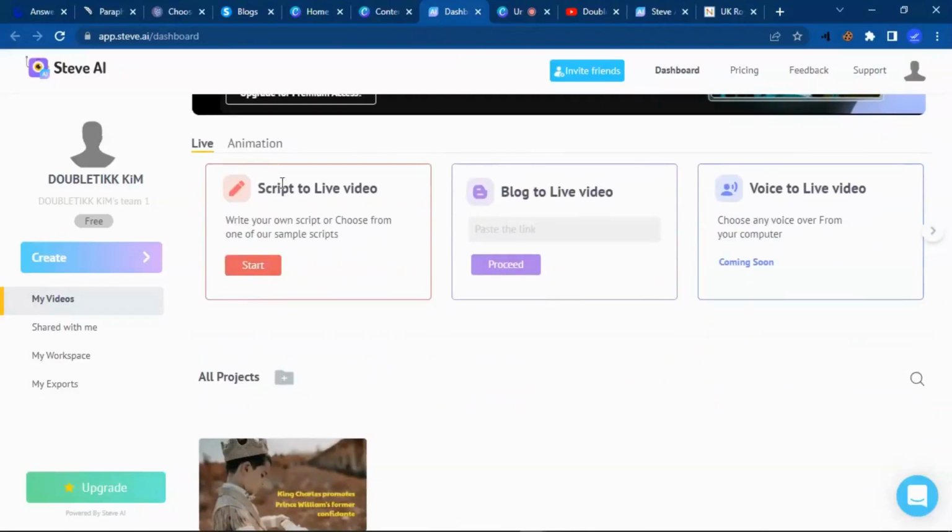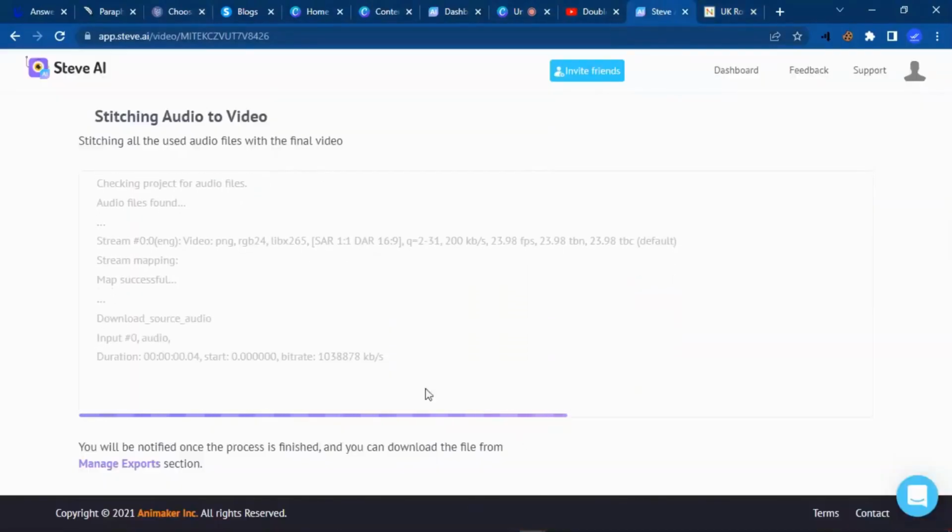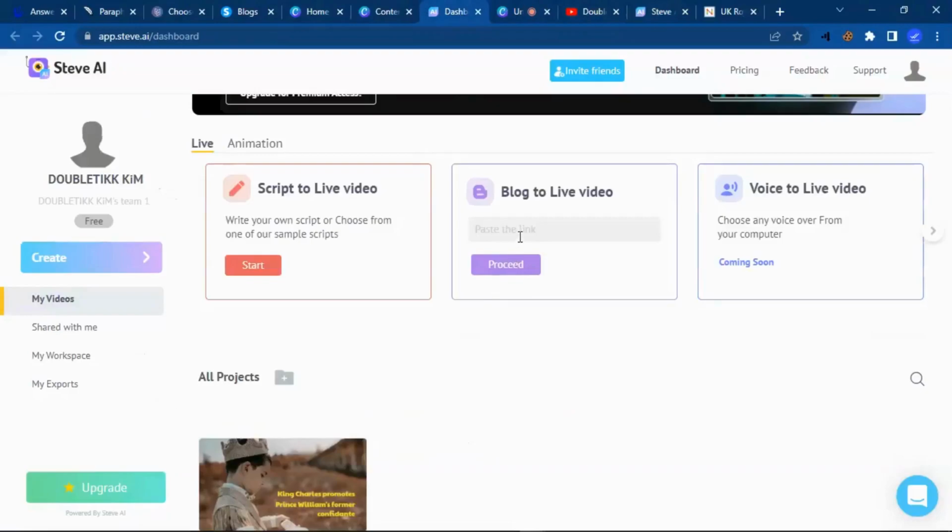As you can see the functions here, you can transcribe live script, you can transcribe scripts to live videos, and you can also change blog posts to live videos. So for instance, you just need to go to a blog like this blog we just visited here. You just need to copy this link. Once you copy this link, you come back to Steve.ai. As you can see, I already started creating a video here, which is on one of my channels, and now it is generating that video, which I'll just need to take and upload. So it's very easy. I just need to go to Steve.ai. Once I'm on Steve.ai, I paste the link to that blog here. I click proceed, and Steve is going to go ahead and create for me a live video, maybe a presentation or anything I want with just a click.